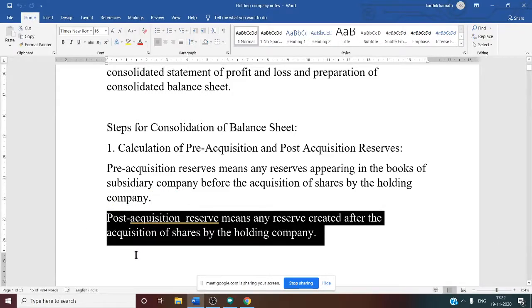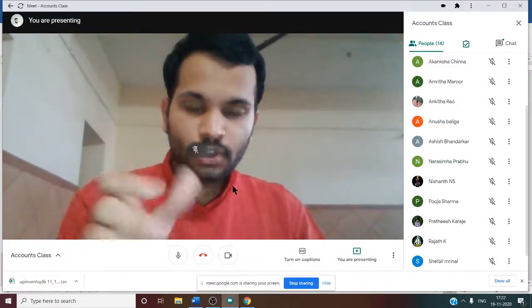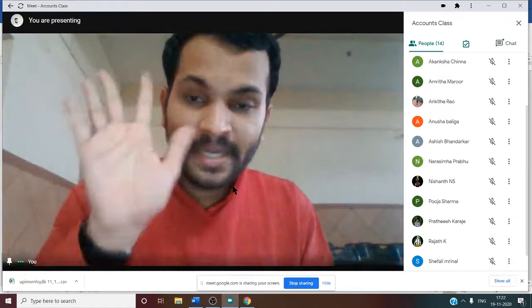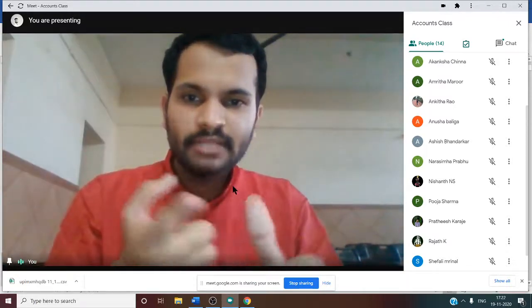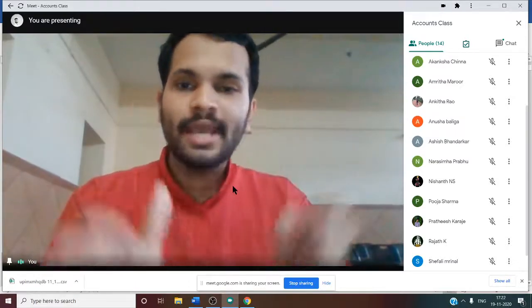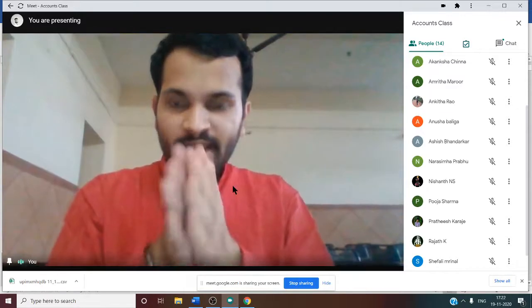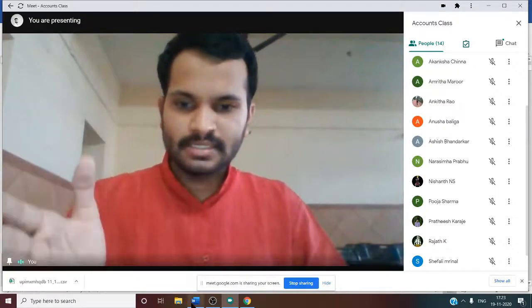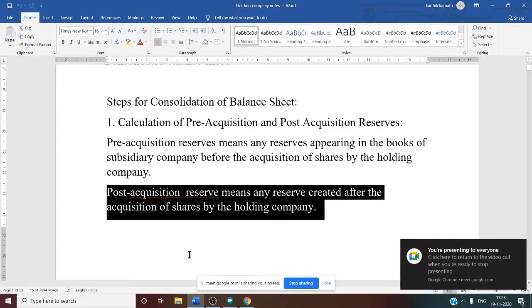Suppose the acquisition of shares took place during the month of September. Now you can divide how many months are pre and how many months are post if you know the financial year. April, May, June, July, August: 5 months are pre-acquisition reserve, and the remaining months, September, October, November, December, January, February, March, are post-acquisition reserve. Like this we have to bifurcate the total reserve. We need to divide the total reserve. So that is about pre-acquisition and post-acquisition reserve. This is our first step.